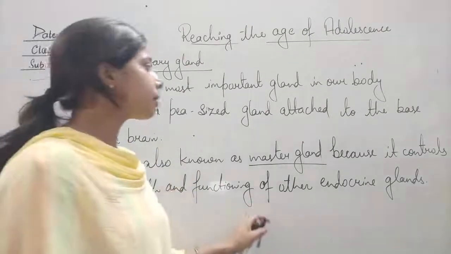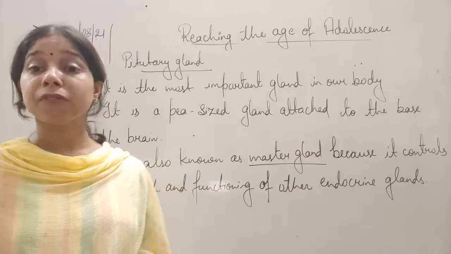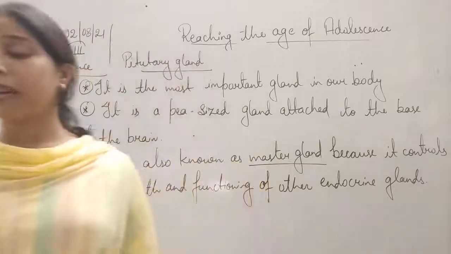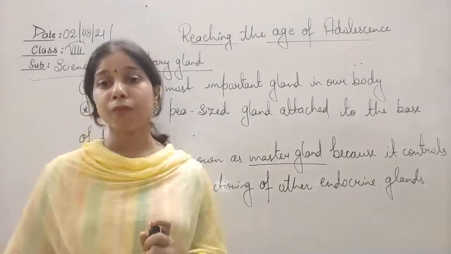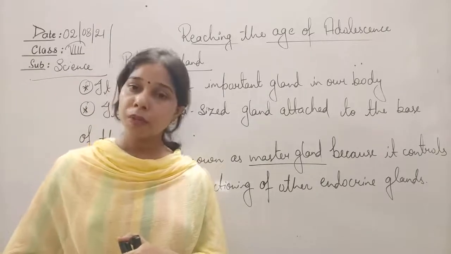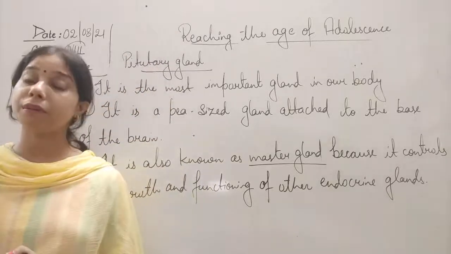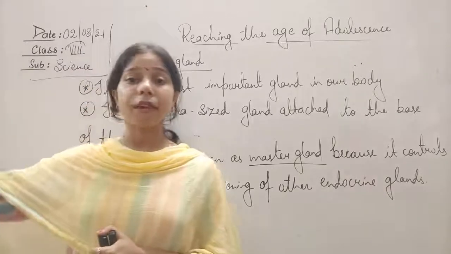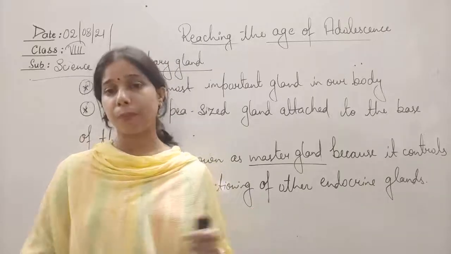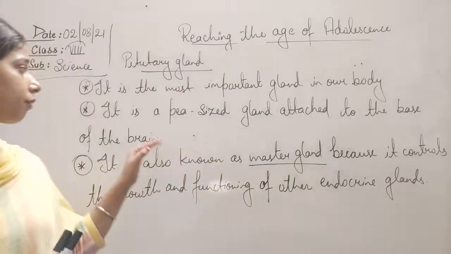Now we have understood the location and the size of the pituitary gland, but we must know what different hormones are released by it. The most important hormone released is GH, the growth hormone. It is responsible for the growth of the person. If a large amount of growth hormone is released by the pituitary gland, the person will be very tall, and if a smaller amount, that will cause dwarfism in a person.